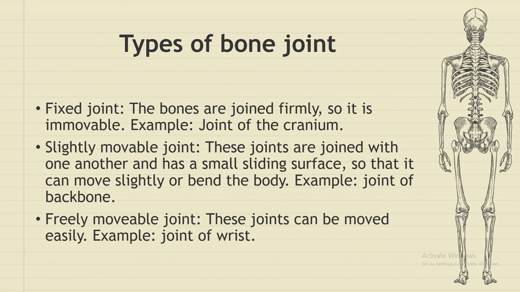Then slightly movable joint. These joints are joined with one another and have a small sliding surface, so they can move slightly or bend our body. An example of such a joint is the joint of the backbone. Then freely movable joint. This joint can be moved easily, like the joint of our wrist.